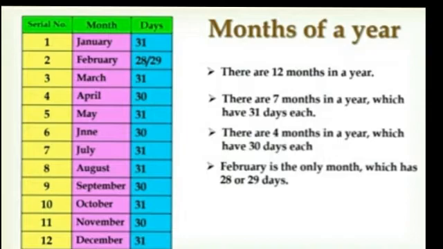Now children, there are 7 months in a year which have 31 days each. Look at the picture, there are 7 months in a year which have 31 days and there are 4 months in a year which have 30 days. Now February is only 1 month which has 28 or 29 days. Normally February has 28 days. However, on a leap year, February gets an extra day, which is 29th February.